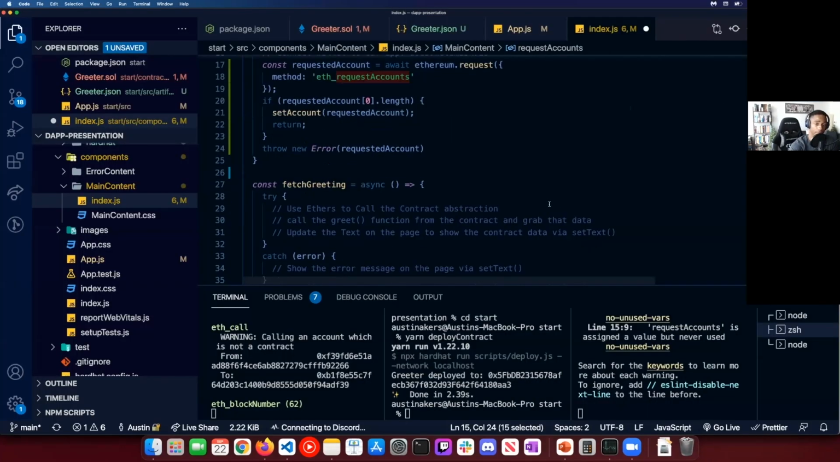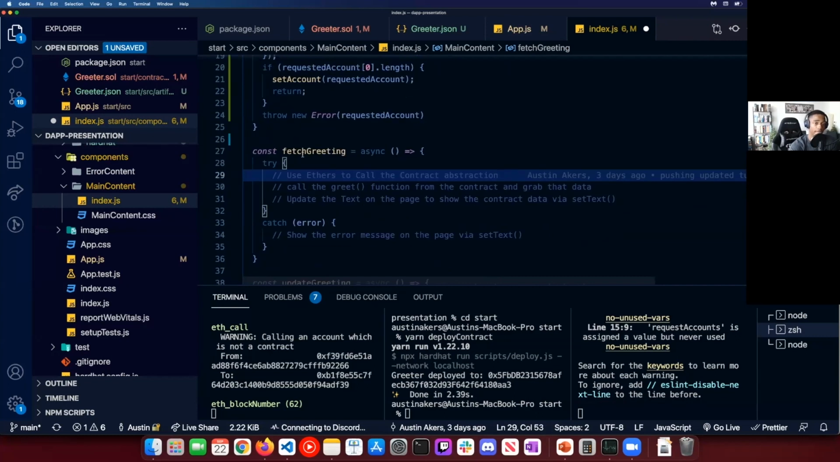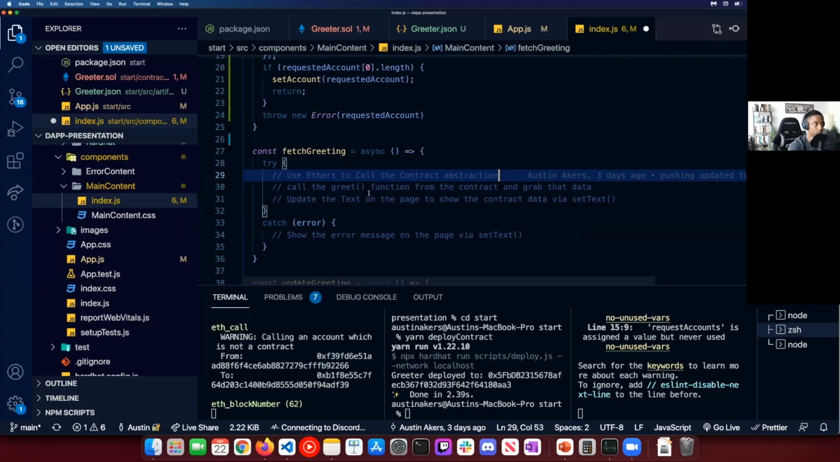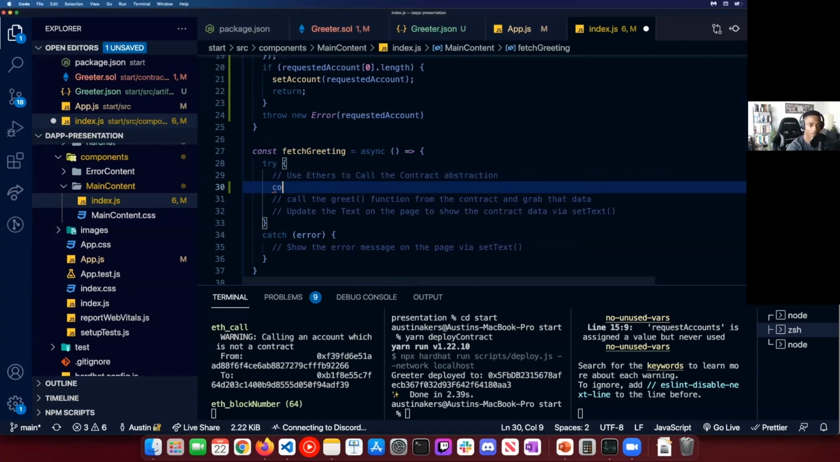Now that we've done that, we can go ahead and try to fetch the greeting, right? Whenever we click this fetch greeting function, we want to see what exactly the greeting is within our contract. To do that, what do we need to do? First off, we need to use ethers to call the contract abstraction, that whole ABI, right? We're going to use the greeter.abi for this. So we're going to create a constant, or variable, called contract.